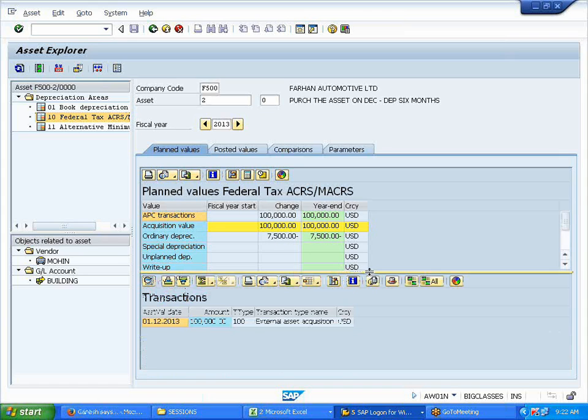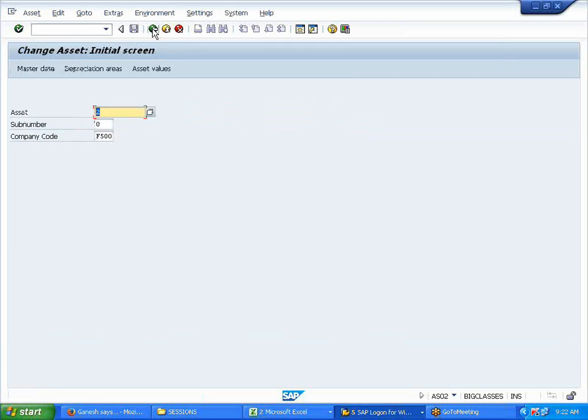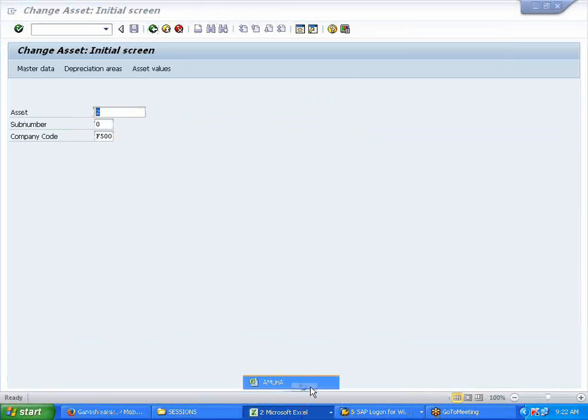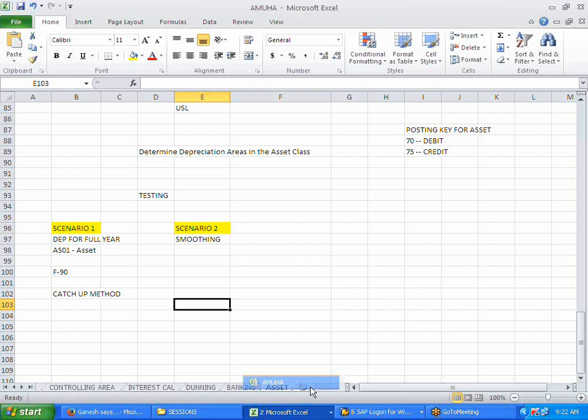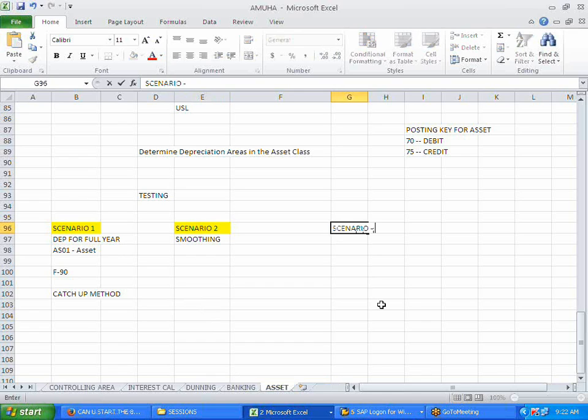So we have seen from the 6 months perspective also. Are you people getting this? My next scenario is, we will see with respect to useful life.